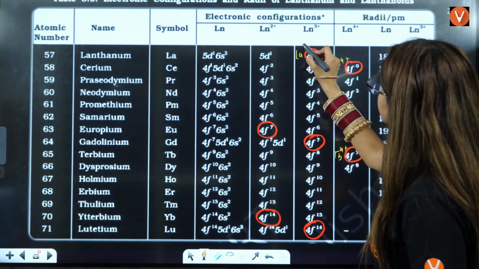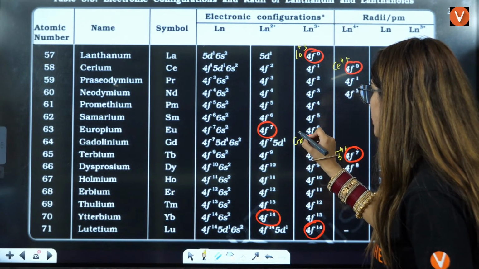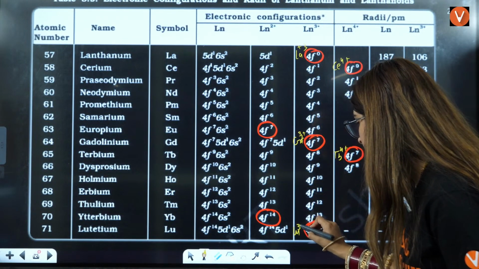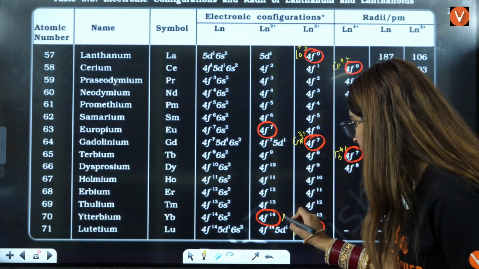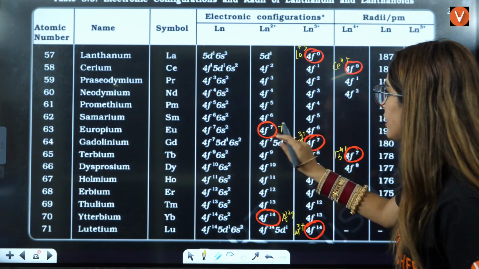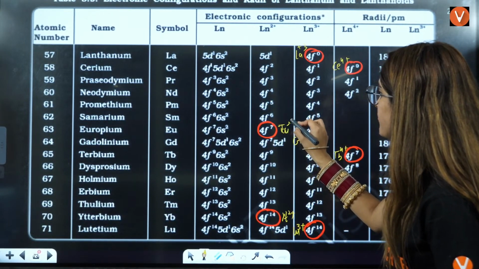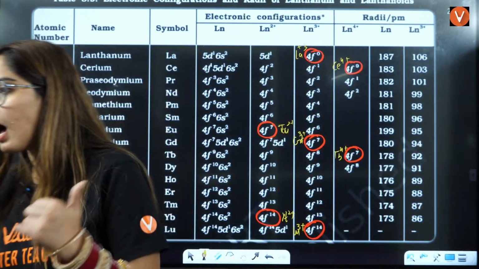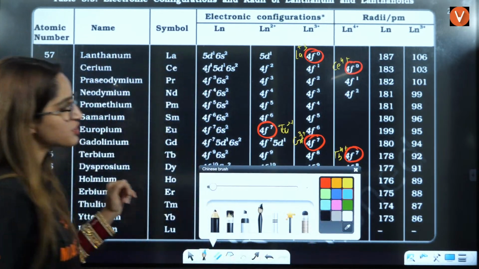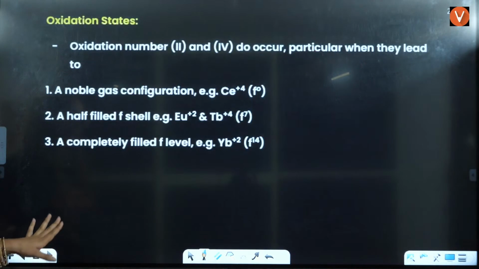Lanthanum has 0, and then gadolinium has 0 in 3 positive state. Then lutetium has 14 in 3 positive state. Ytterbium in 2 positive state is 14, and terbium we have seen here. Europium in 2 positive state, it is half filled. So all the half filled and fully filled stable and 0 electronic configuration states I have mentioned here that you should remember, right? Okay, I think that's it.